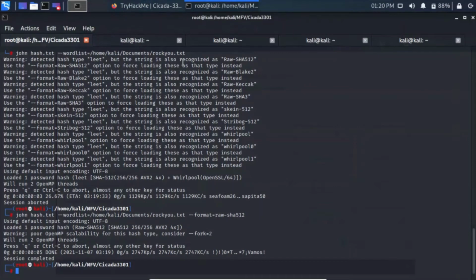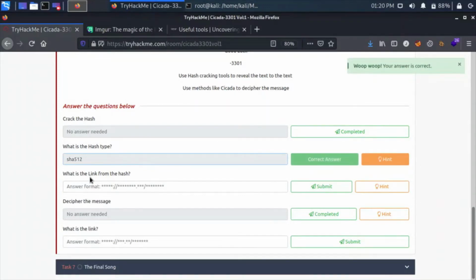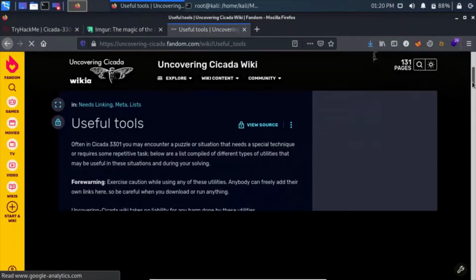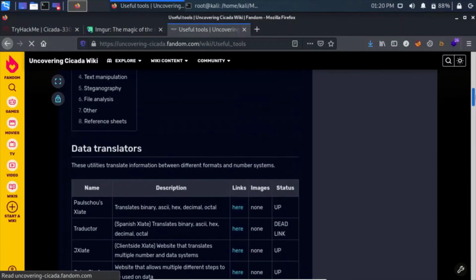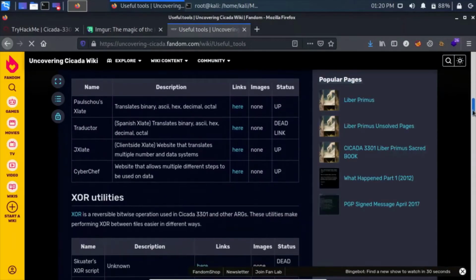Okay, John the Ripper has failed to crack it, but we know that the SHA type is SHA-512. Okay, so it is asking for a link. What were the tools that they used? Let's see. Okay, CyberChef they used.